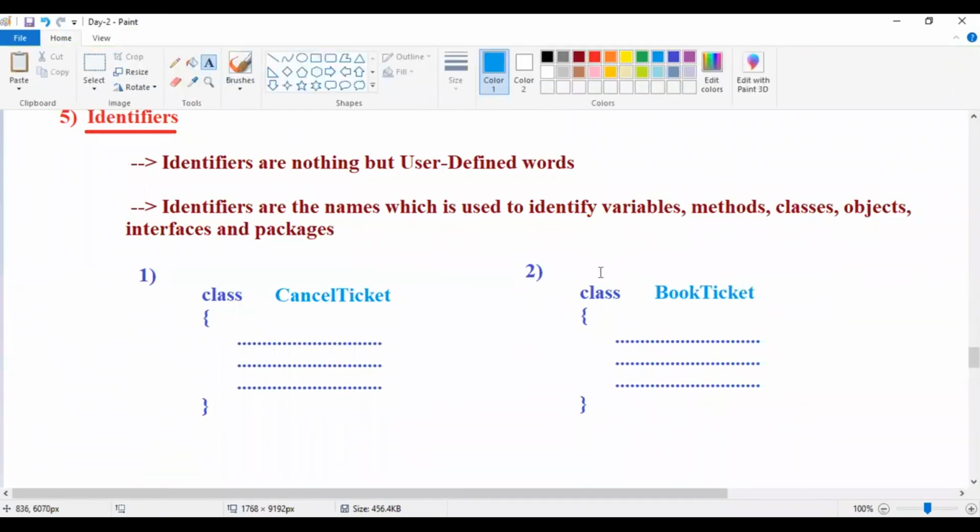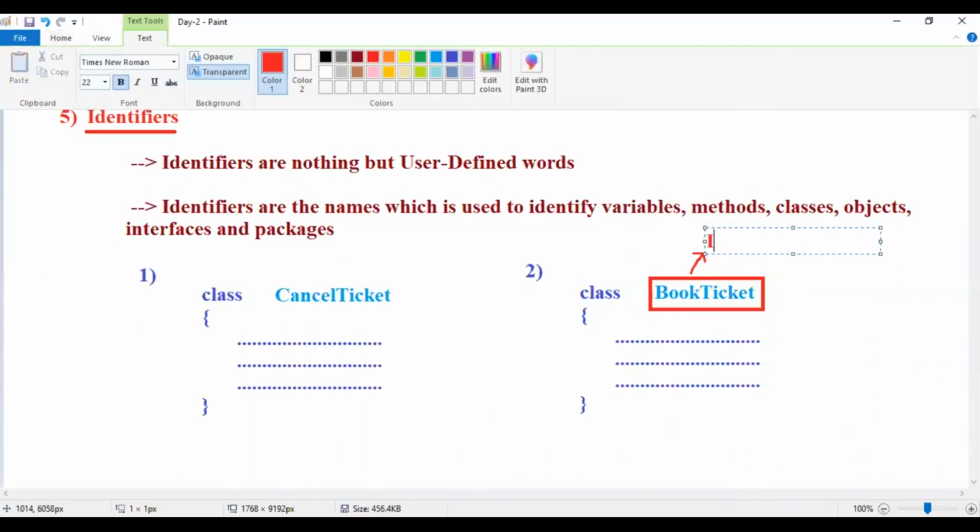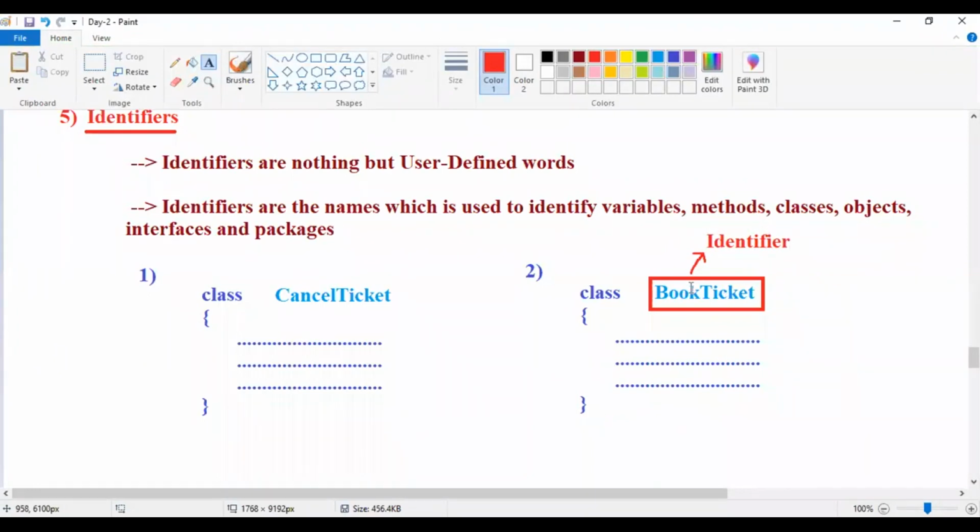Guys, observe now which class is booking ticket. The second one. Now it is easy. So this name is nothing but an identifier.